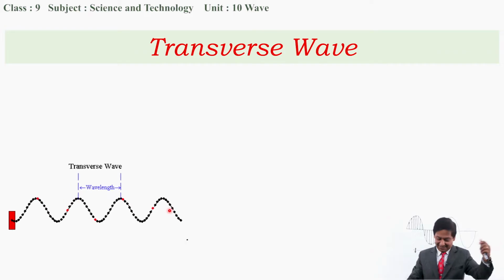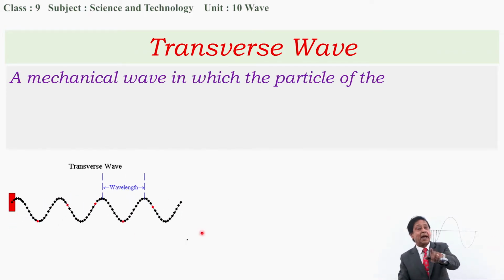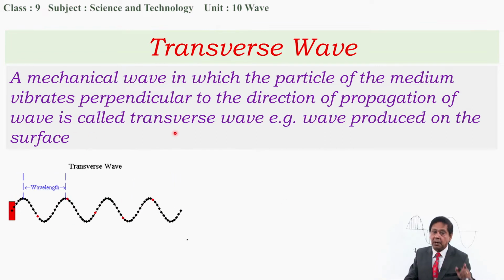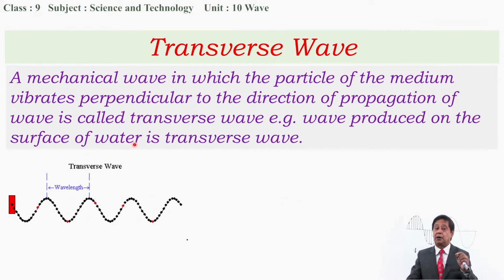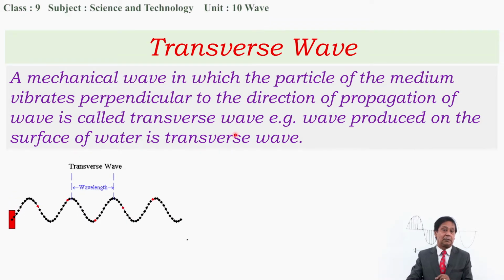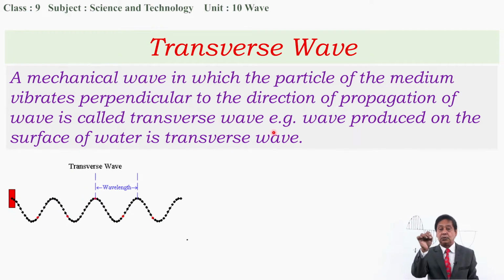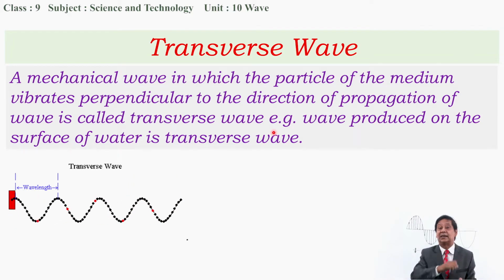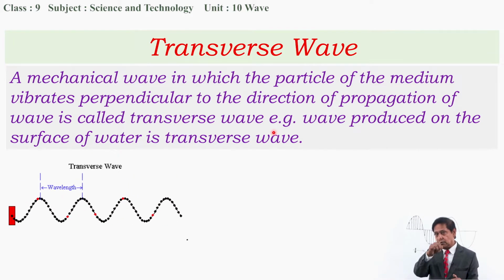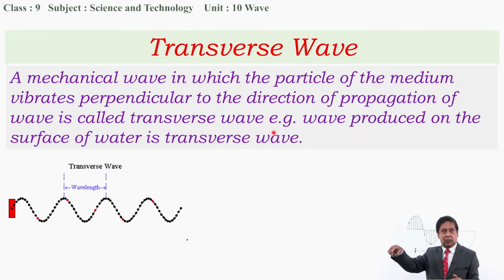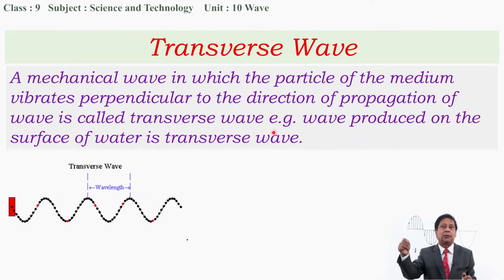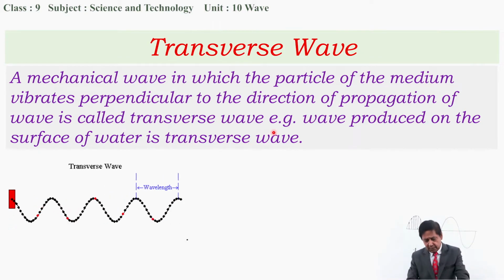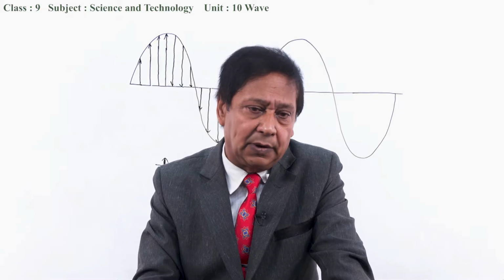Now, how to define it? This way. A mechanical wave in which the particles of the medium vibrate perpendicular to the direction of propagation of the wave is called a transverse wave. For example, a wave produced on the surface of water is a transverse wave. This is an example of a transverse wave. A wave produced on the surface of water, which we see in the form of ripples of water, is a transverse wave and carries energy. Now, we can understand this with the help of a spring also.